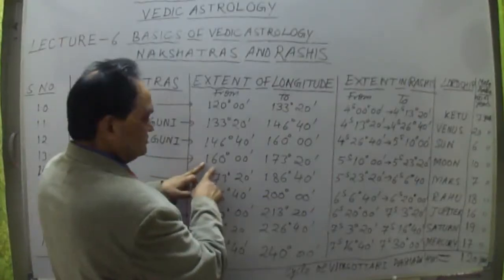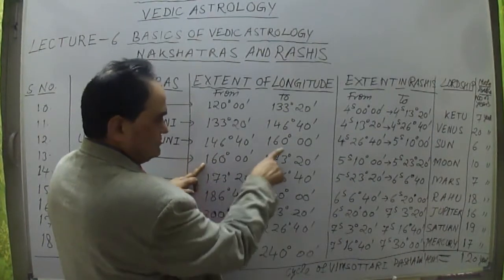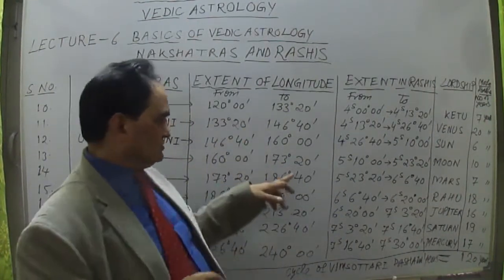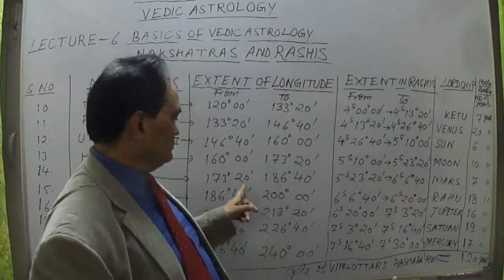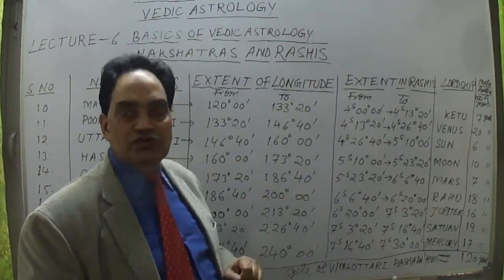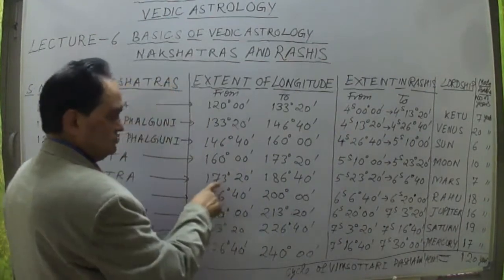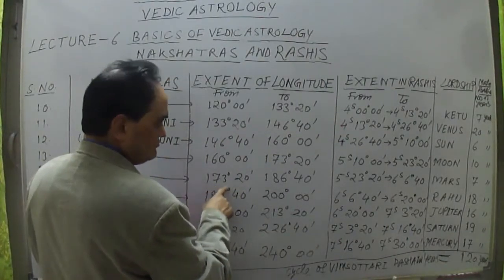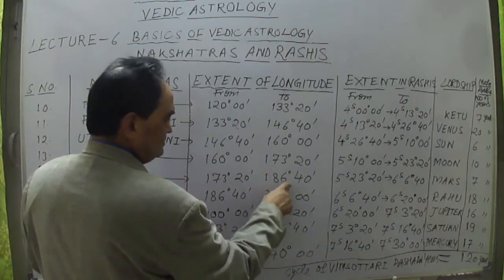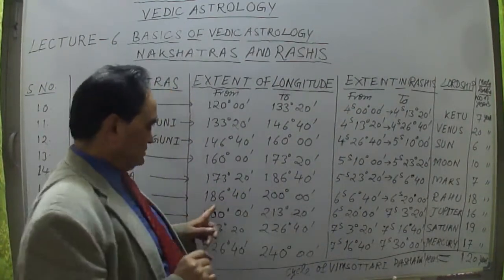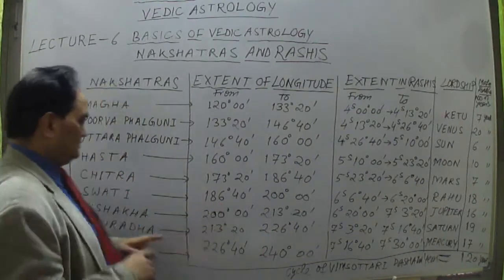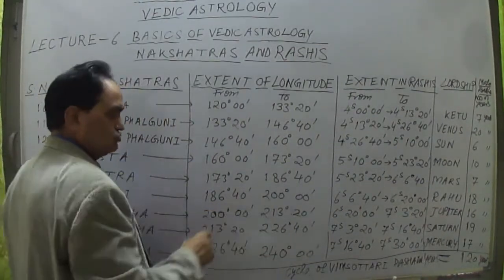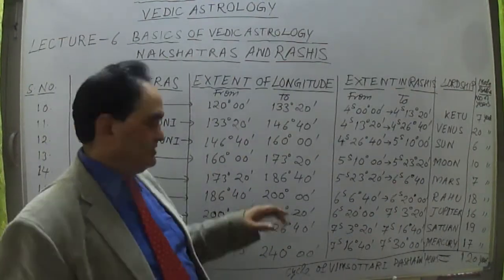Next nakshatra is Hasta nakshatra. Hasta nakshatra will start from 160 degree 00 minute to 173 degree 20 minutes. Then again 173 degree 20 minutes to 186 degree 40 minutes, if I add 13 degree 20 minutes in 173. Now the next nakshatra, Swati nakshatra, starts from 186 degree 40 minutes to 200 degree.